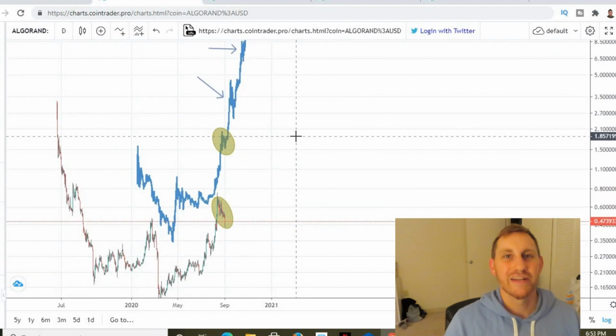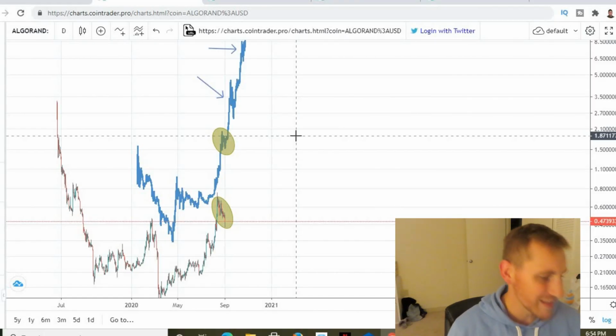So we can't have weak hands, right? We talk about these people having weak hands all the time. Don't be one of those guys that has weak hands and sells just because the price drops 40%. This is totally normal and happens in bull markets all the time, guys, right? Do not panic sell your holdings, because what it's going to do is V bottom faster than you're going to be able to buy, and you're going to end up buying at a higher price than what you sold at, and you're going to lose out on a lot of money and a lot of coins that you could have made by just holding and not throwing away your holdings, right?